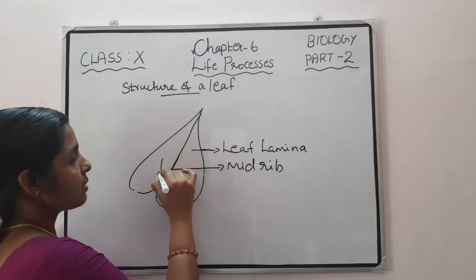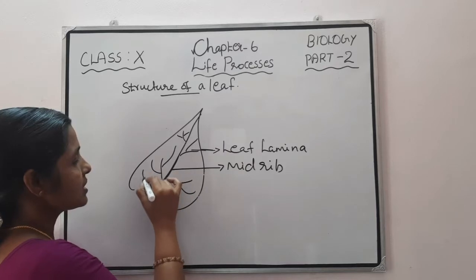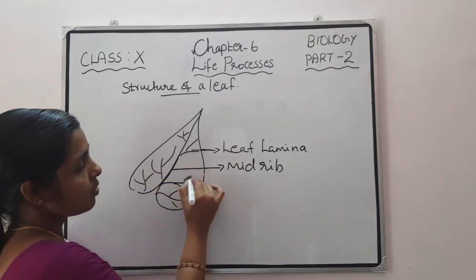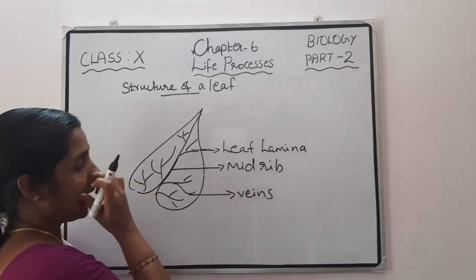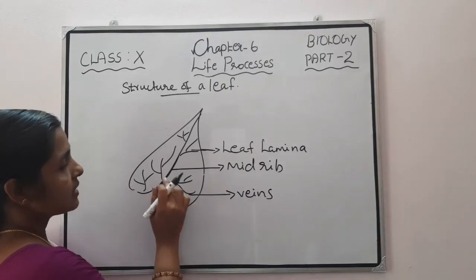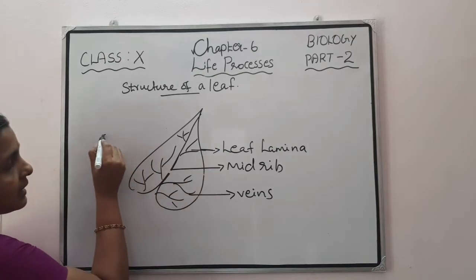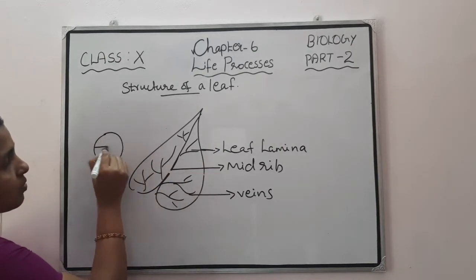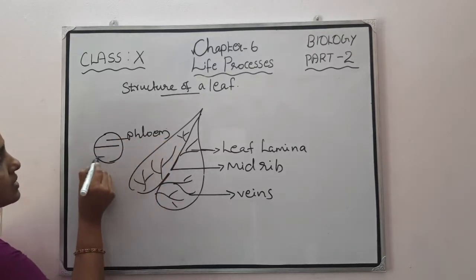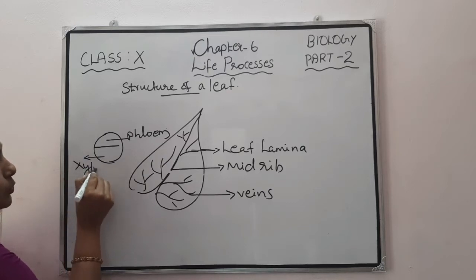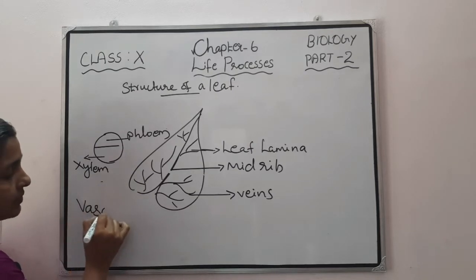And from this main vein you can see that a large number of other small veins are present. From this midrib region, numerous smaller veins are also arising. And in this midrib region, if we cut from this region, we can see that the upper surface consists of phloem tissue, and the lower surface has xylem tissue. These together constitute the vascular bundle.